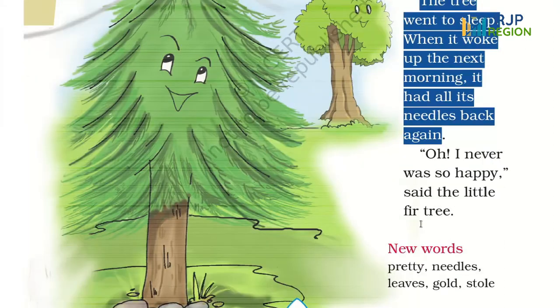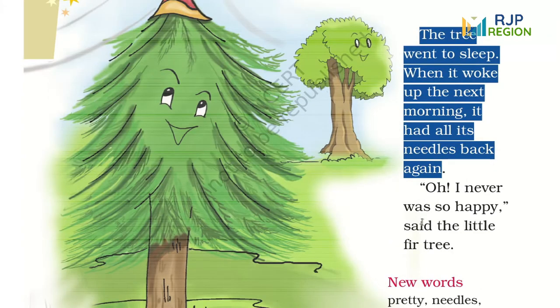So, its wish was fulfilled by the magic tricks again. Children, do you know? This was its last wish, but whether it was happy or not, now see in the next lines.